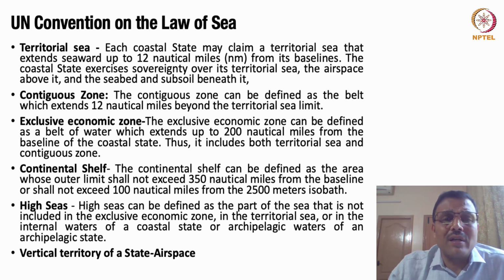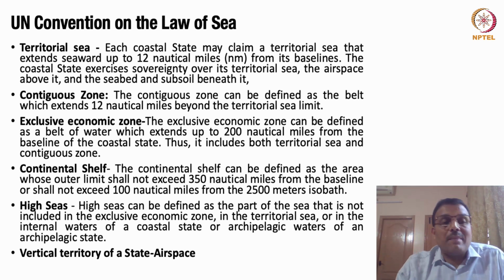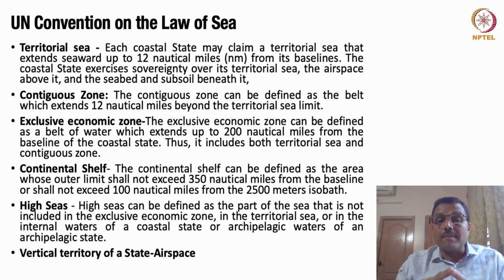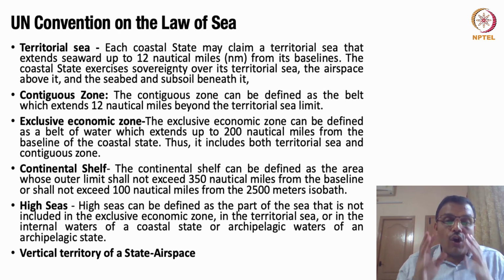So one remembers a very interesting episode of the Italian Marines who actually shot two fishermen. And the question was, did they shoot in the territorial waters of India? If they did so, they would be amenable to the law of the land in India. But if it was beyond territorial waters, maybe they will be amenable to the law in Italy. So I think for many purposes, this becomes very, very important, which clearly brings us to light that territorial sea is the jurisdiction of a particular country, and foreign ships will have to comply with the law of the land.